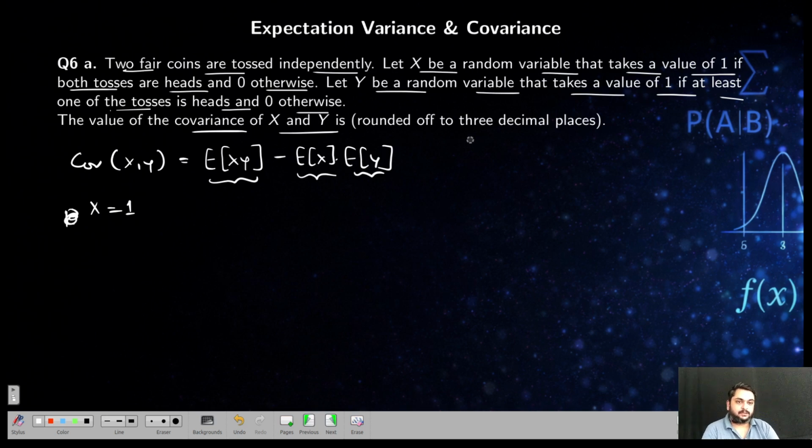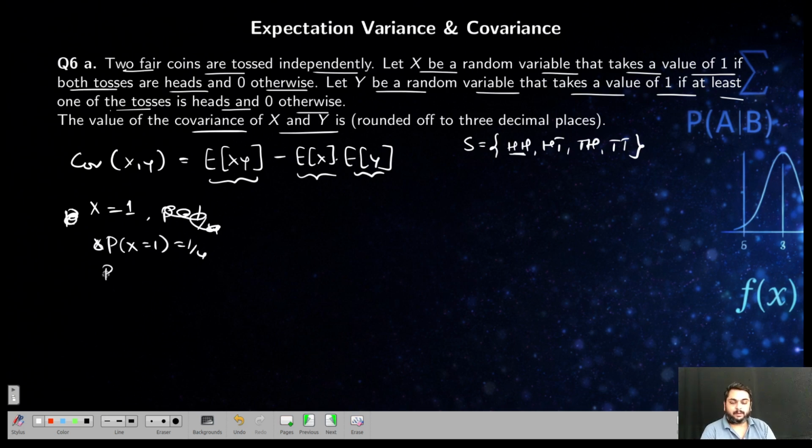In a toss, I have sample space: head-head, head-tail, tail-head and tail-tail. 4 outcomes. X equal to 1 only when both are heads. So what is the probability? I'll get it as 1 by 4, both the heads. So probability of x equal to 1 is 1 by 4. What will be probability of x equal to 0? 1 minus 1 by 4. That is 3 by 4.